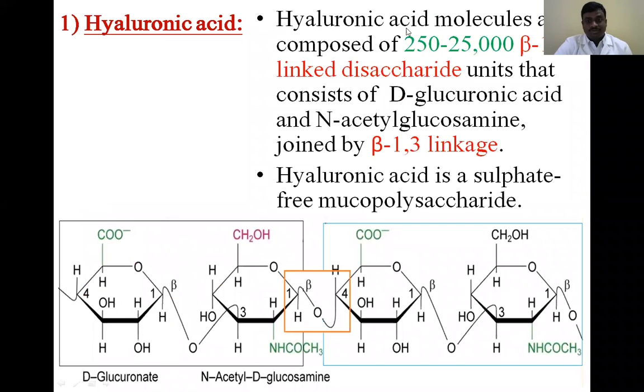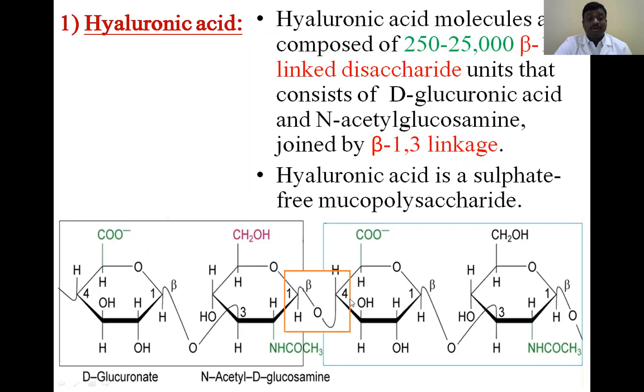So here two disaccharides are combined together. Each monosaccharide is bonded together by an alpha 1,3 glycosidic linkage, but the two disaccharides are combined together by an alpha 1,4 glycosidic linkage.